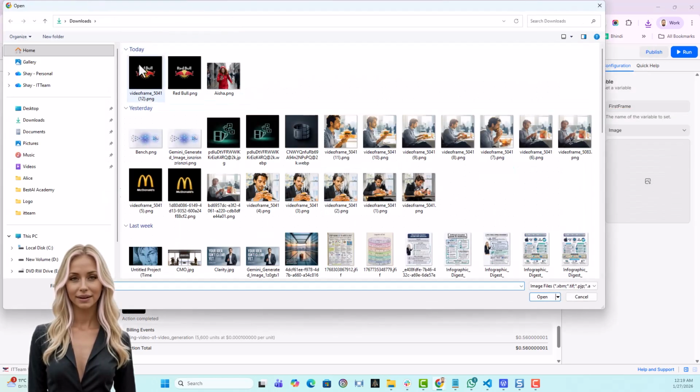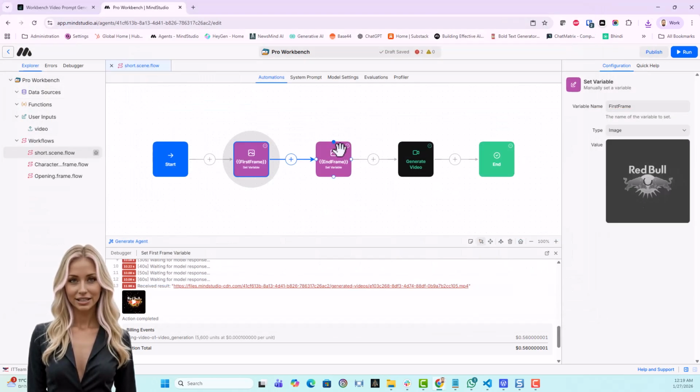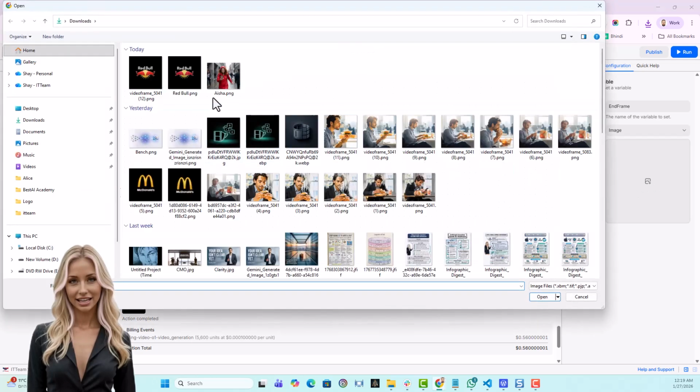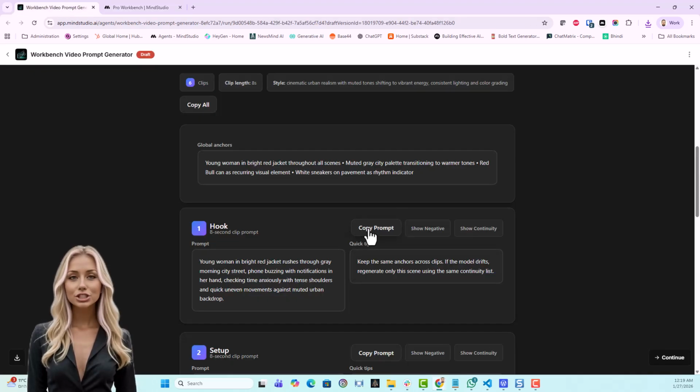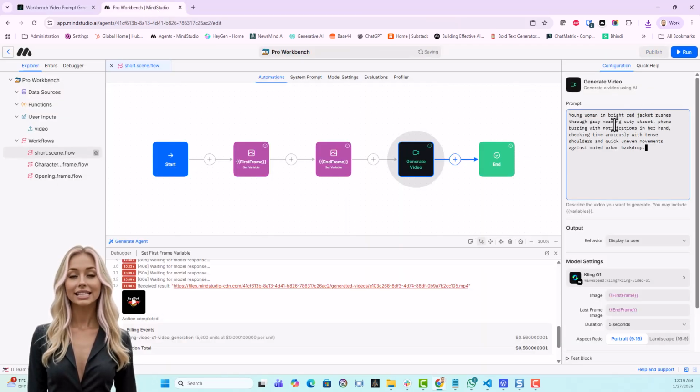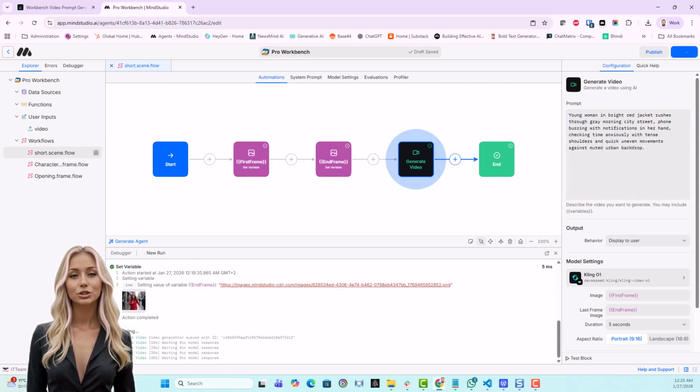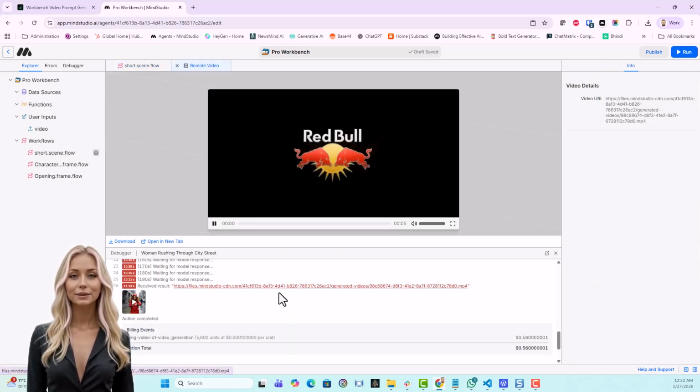Great, now let's set it as the first frame of the next scene. Next, I want to set as the last frame of the scene the image of Aisha with the red jacket. Last, we need to copy the first prompt from our prompt generator. I'll press Copy Prompt, head back to the workbench and paste it in the Generate Video block. I'll run it now. We used the Kling video model, but I strongly recommend you try various models to see the output you like best.